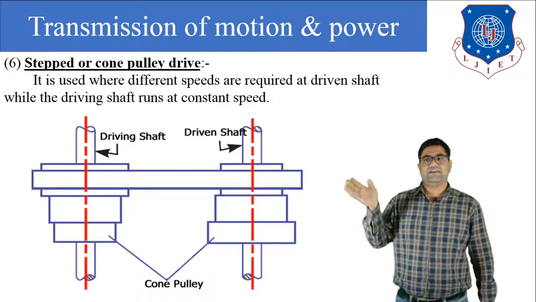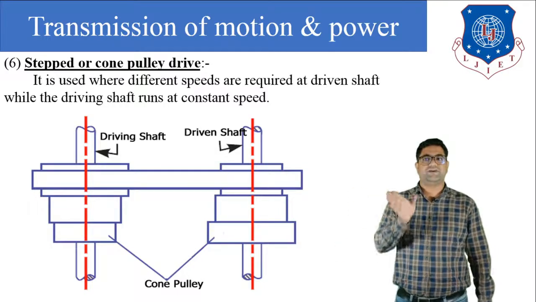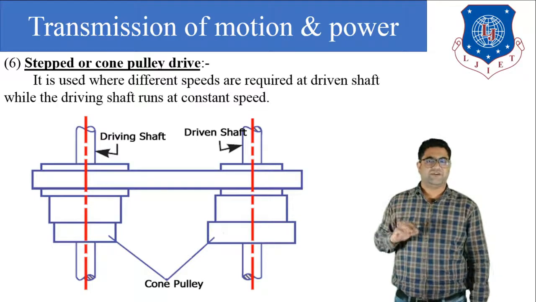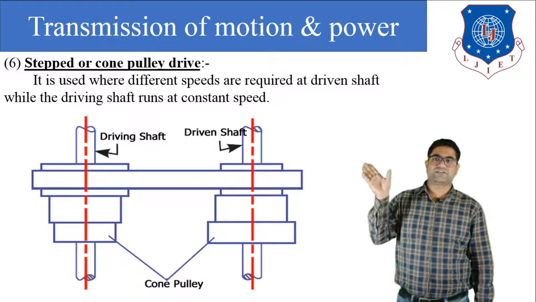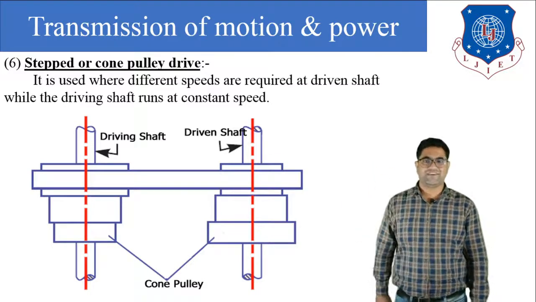But if we connect the driving shaft with the smaller pulley and the belt of the driven shaft with the larger pulley, then we can get the minimum speed. So if we want to change the speed, we can use this type of mechanism, which is called the stepped or cone pulley mechanism.